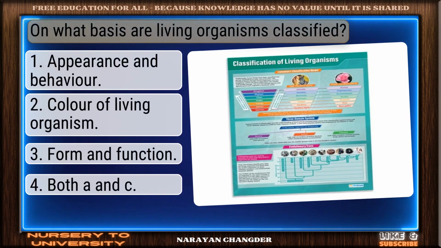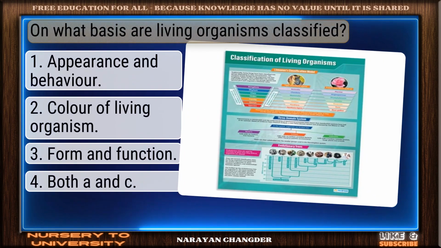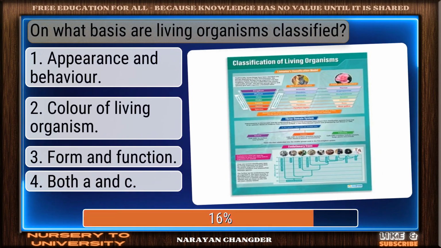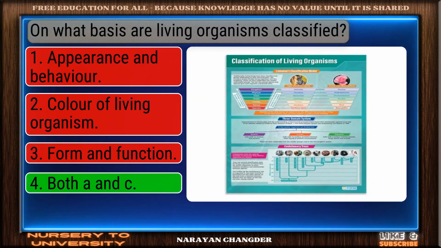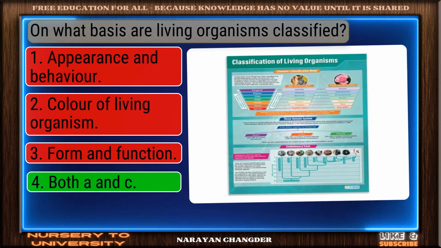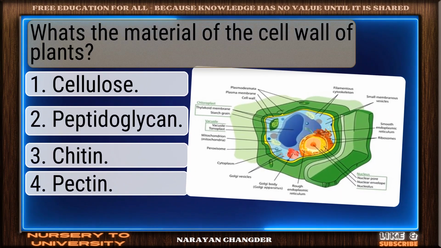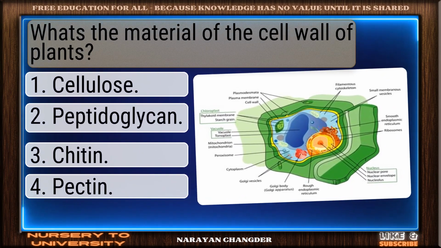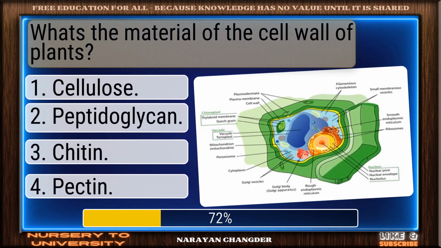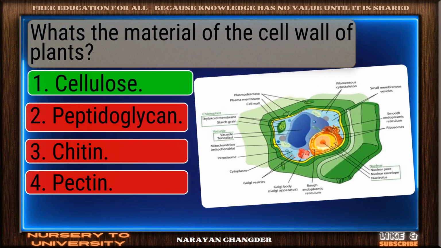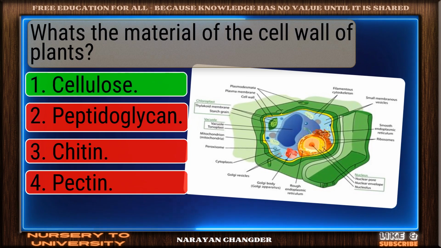Question number 181. On what basis are living organisms classified? You got it. Your choice, both A and C, is right. Question number 182. What's the material of the cell wall of plants? You chose cellulose, and it is correct.